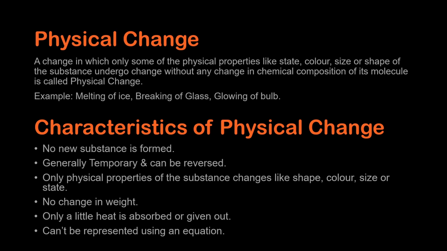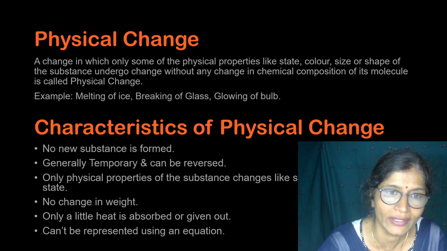And you have studied in that class about the characteristics of physical changes. In a physical change, no new substance is formed. Generally, this is temporary and can be reversed. Why generally? Because grinding of wheat and chewing of food are not reversible. Only physical properties of the substance change, like shape, color, size or state, and no change in weight takes place, and only a little heat is either absorbed or given out. And these types of reactions cannot be represented using a chemical equation.